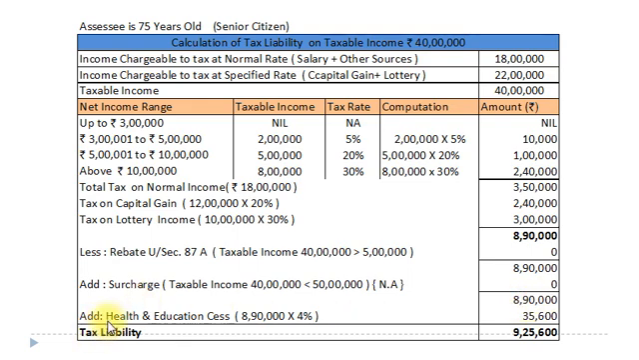And now we will add health and education cess, that is 4% of 8 lakh 90,000, that is 35,600. And finally our tax liability amounts to rupees 9 lakh 25,600.